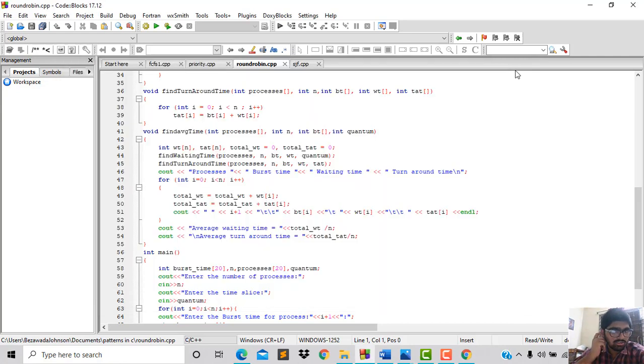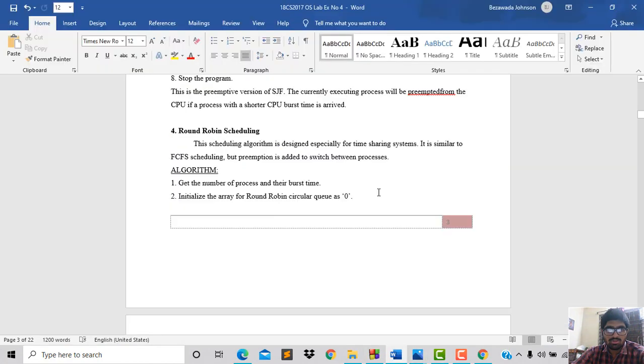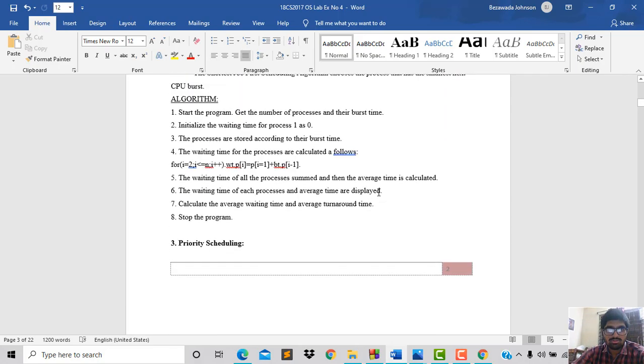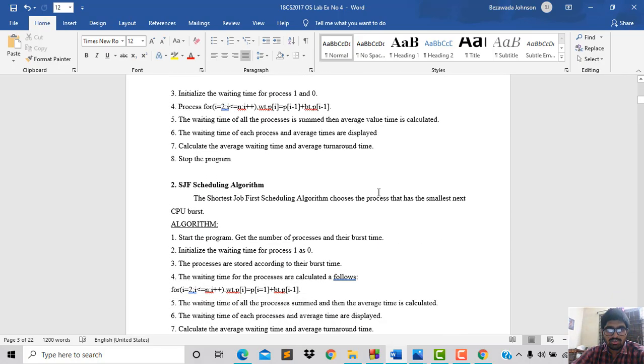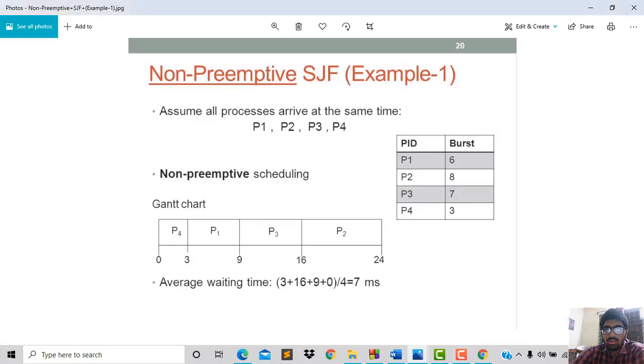Here, that is according to the round robin algorithm. Now we will see the shortest job first algorithm. When we see the shortest job first algorithm, it always chooses the shortest job first. In shortest job first, there are two types, non-preemptive and preemptive. Now we will see an example of non-preemptive SJF.